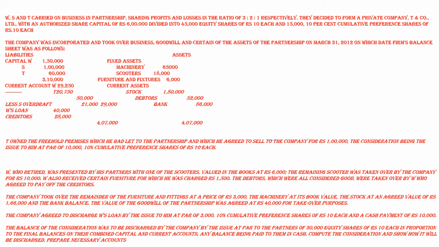The total assets taken over by the company are worth rupees 3,70,000. It means the purchase consideration for the business is 3,70,000.